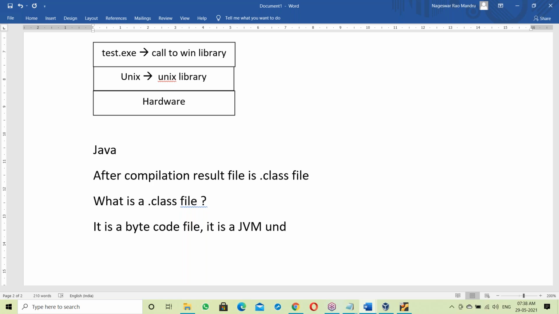But when it comes to Java, what is a dot class file? Yes, it's a byte code file. It's a JVM understandable language.